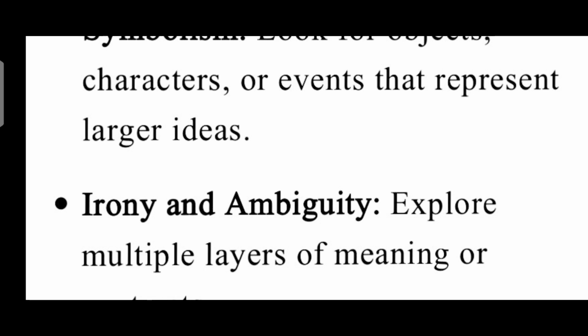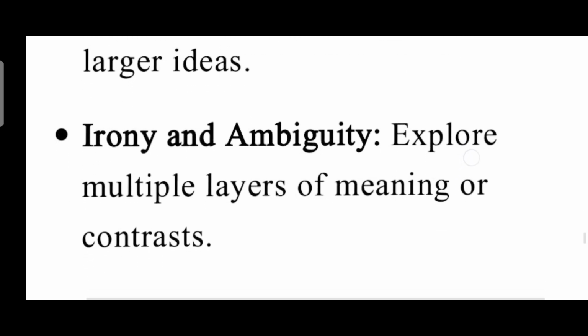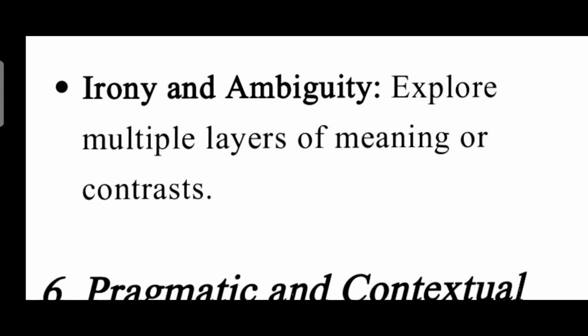Explore multiple layers of meaning or contrast that also create irony and ambiguity.